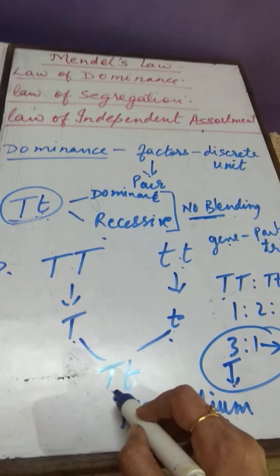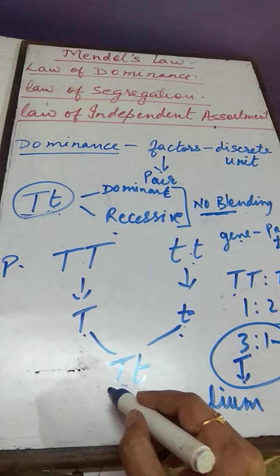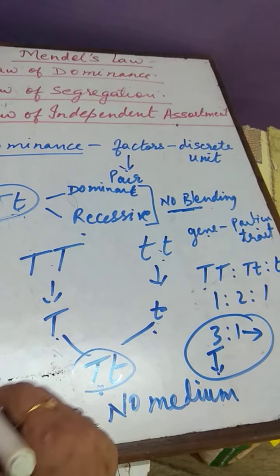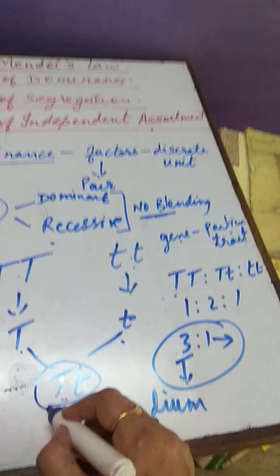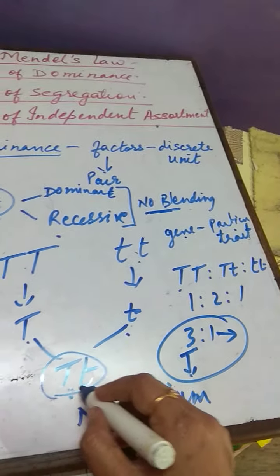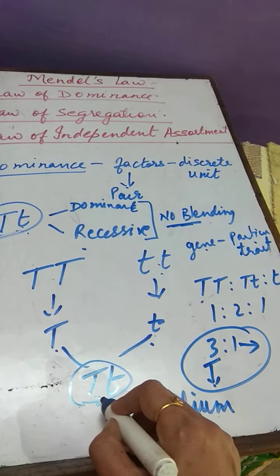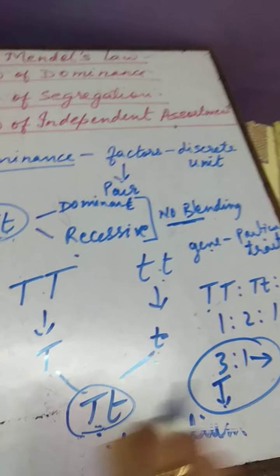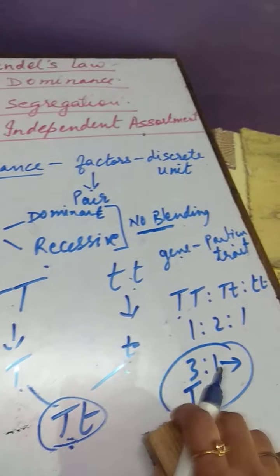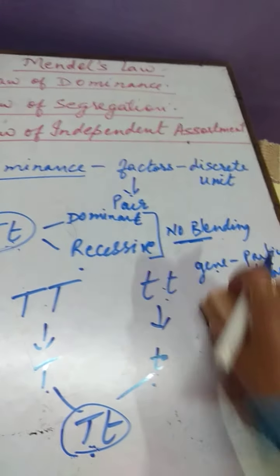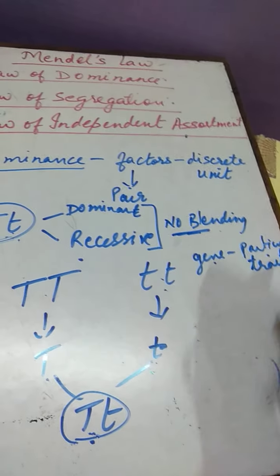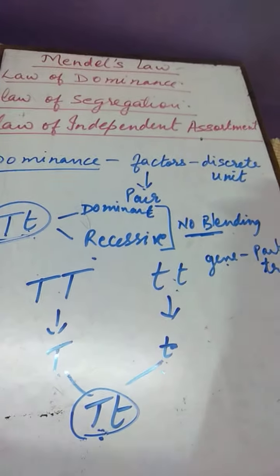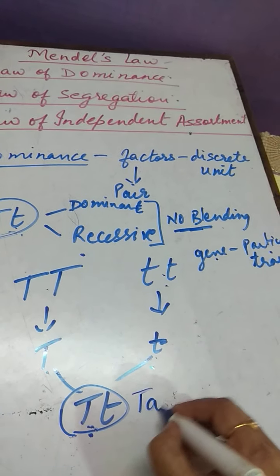Now, the trait appearing in the F1 hybrid is called dominant. What is it called? Dominant. See, when tall and dwarf plants are crossed, in the F1 generation all the plants were tall.